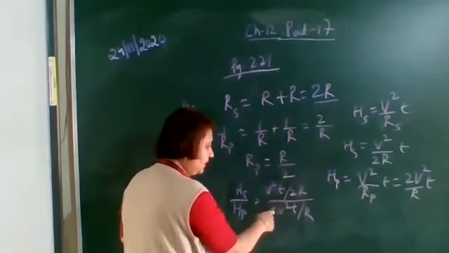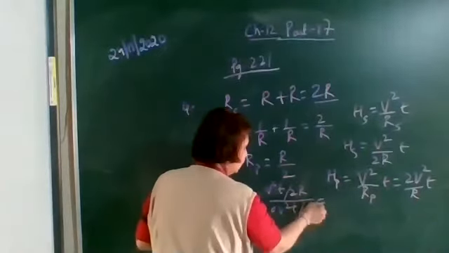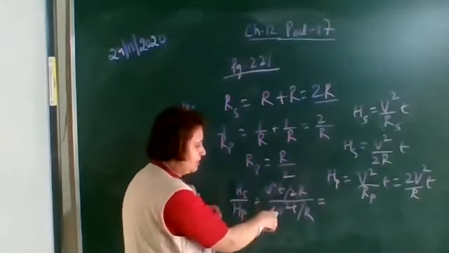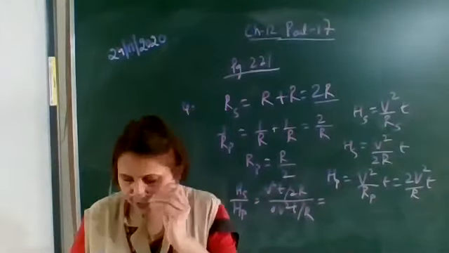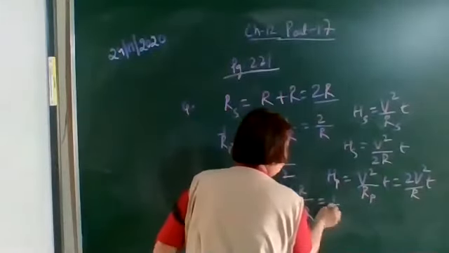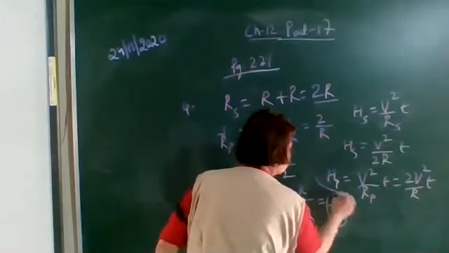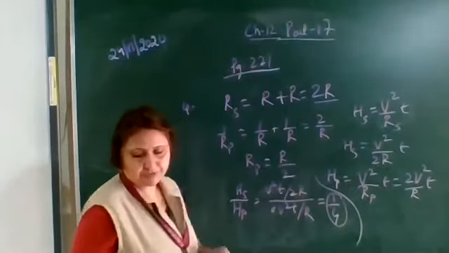A upon B divided by C upon D. What do you get? This is equal to 1 upon 4, V square into T, R and R cancel out. And what will be the ratio? It will be equal to 1:4. So heat produced in series to parallel is 1:4.